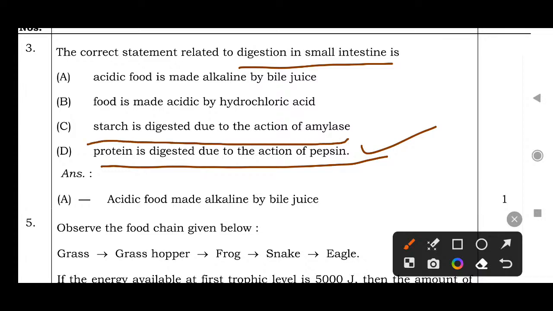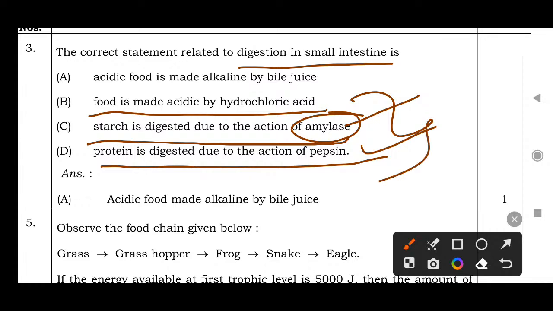Starch is digested, but where is starch digested? In our mouth, saliva is produced, and that saliva secretes amylase. That statement is correct, but it's not related to small intestine. Food is made acidic by hydrochloric acid, right, but hydrochloric acid is produced by some other organ. That's why these all three are not related to small intestine. Acidic food is made alkaline by bile juice. This statement is related to small intestine. That's why option A, right answer. Remaining statements are all correct, but those are not related to small intestine.